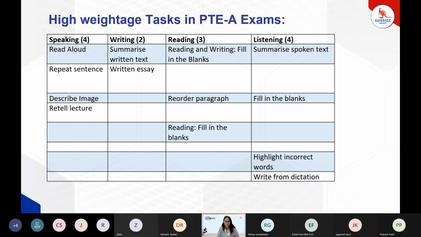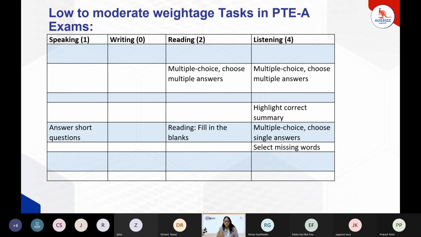That doesn't mean that we are neglecting or skipping the questions in the low weighted tasks. Might be that we will give a bit less accuracy, or give less time to those particular tasks and take the time from low weighted tasks to give it towards the high weighted tasks. That would be nothing but time management.